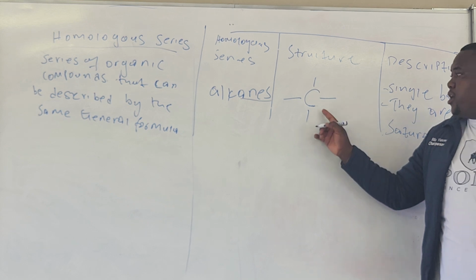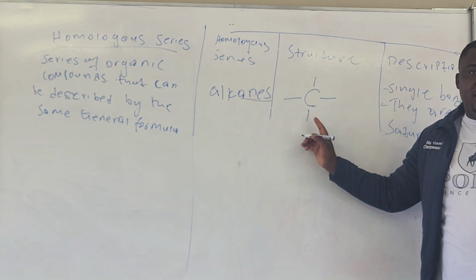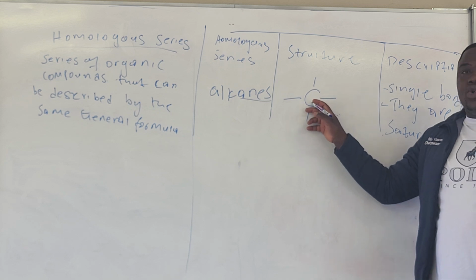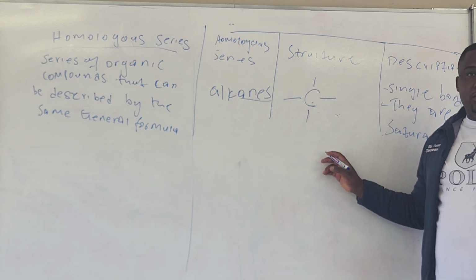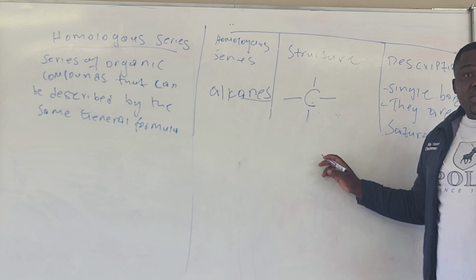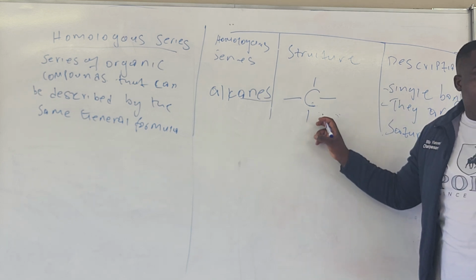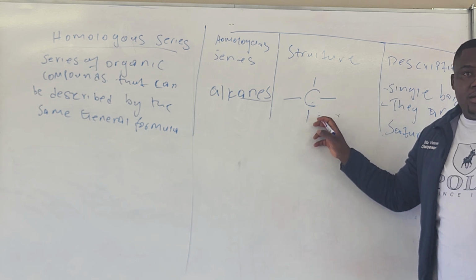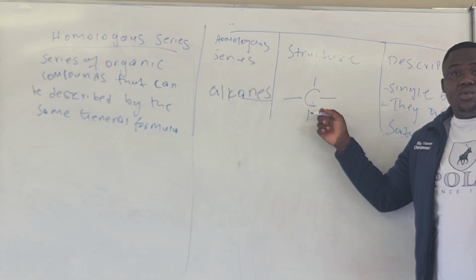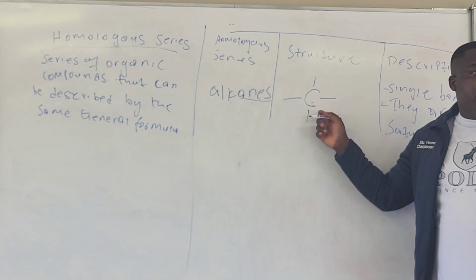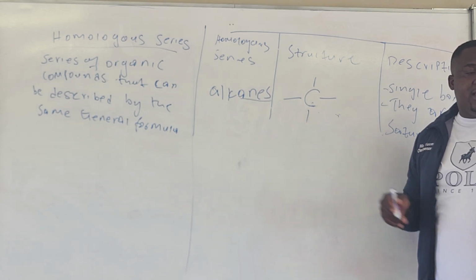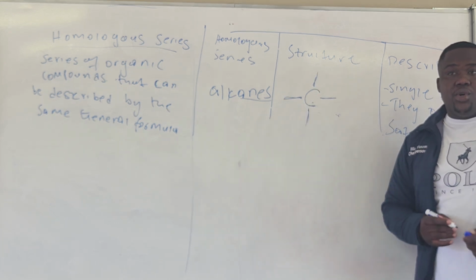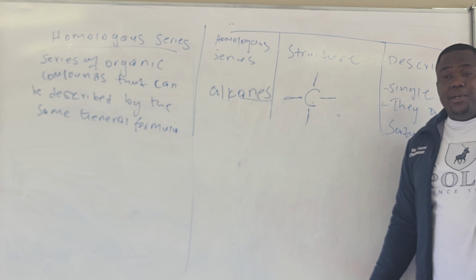So tell me here, you see this carbon bonded to 4, right? If I want to bring another atom to come and bond here, will it be possible? It won't. Why? Because carbon can only bond with how many? 4. So is it possible for me to bring the 5th one? It is not possible because this one is full. That's why we say it is saturated. So this single bond indicates that they are saturated. It's a point, it will be asked on the test.